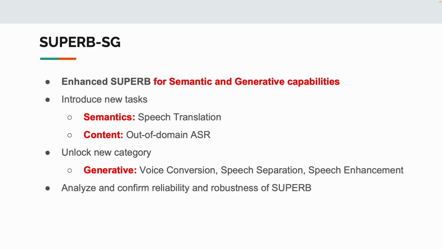Thus, we introduce SUPERB-SG to enhance SUPERB for semantic and generative capabilities. We introduce speech translation into semantics, out-of-domain ASR into content, and unlock a new category, which is generative, and include voice conversion, speech separation, and speech enhancement. We provide the benchmarking results and analyze the reliability and robustness of the SUPERB framework.